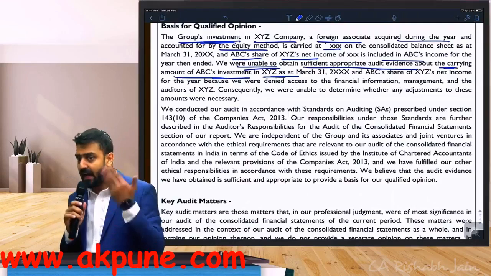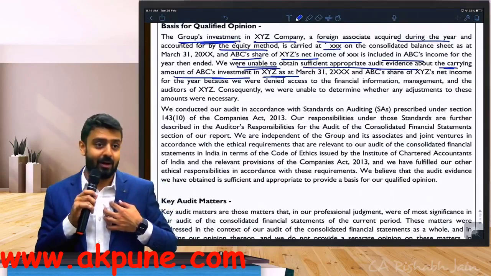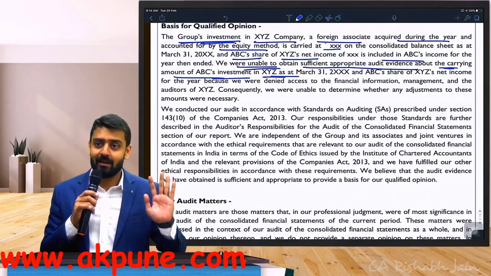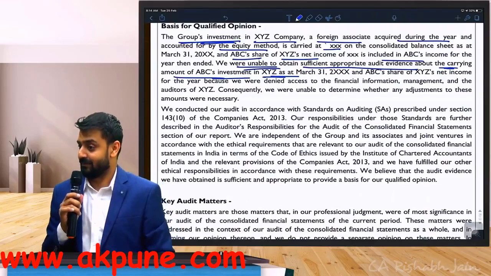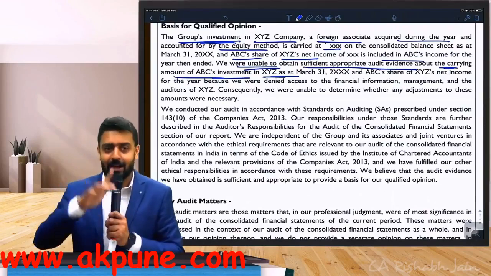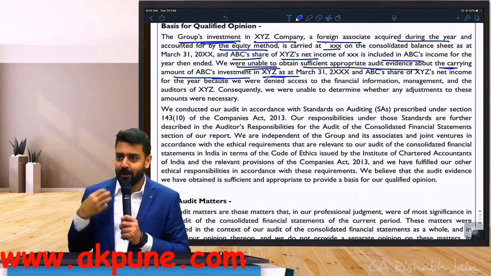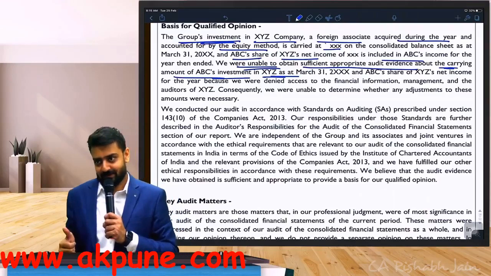Like for example, when Idea falls, if Idea falls, I don't want it to fall. Honestly, I'll tell you, I love Idea. The reason being, people actually bought Idea shares at 100 rupees once upon a time. You know, there is actually an irony of life. They reduce your call rates. You saved 1,000 rupees per month.